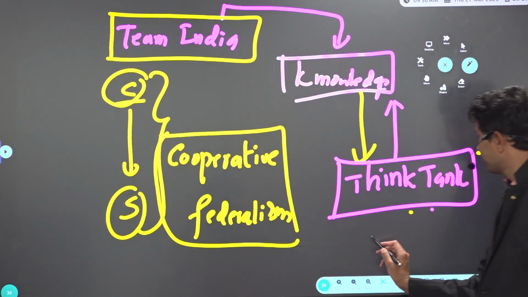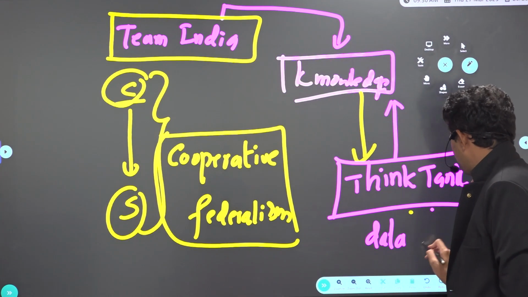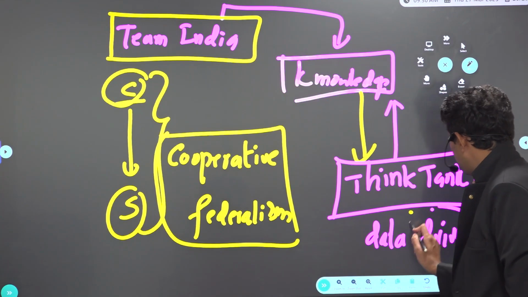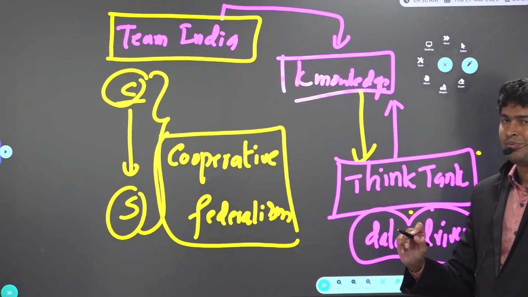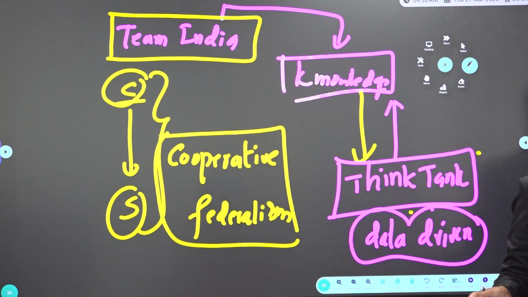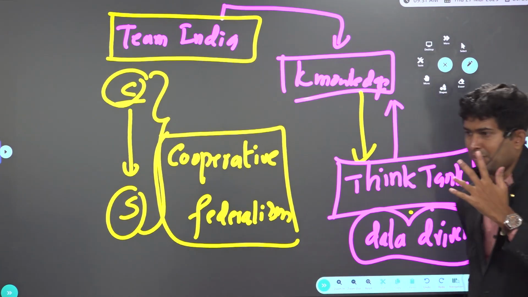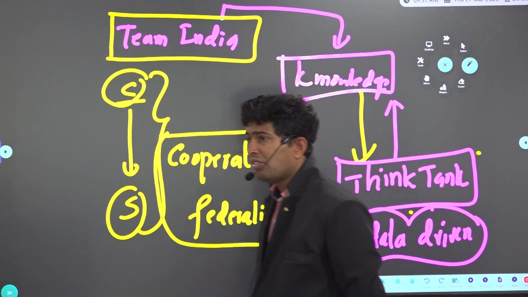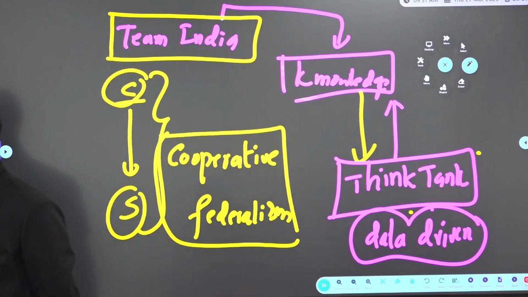Look at the word, data-driven policies. What do you mean by data-driven policies, sir? Simply, the government should not take any measure or scheme without studying it from real-time data. What does it mean? Suppose the government is planning to give a loan waiver scheme. Whom should we give loan waiver to? Should we give loan waiver to all the people?